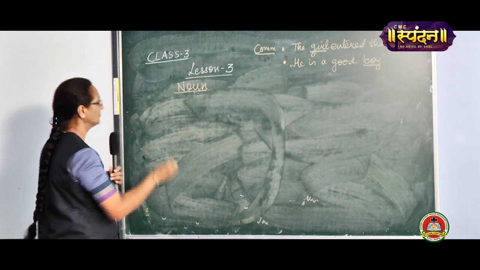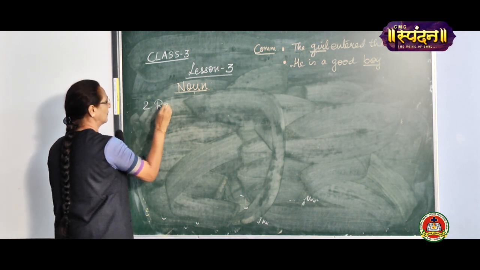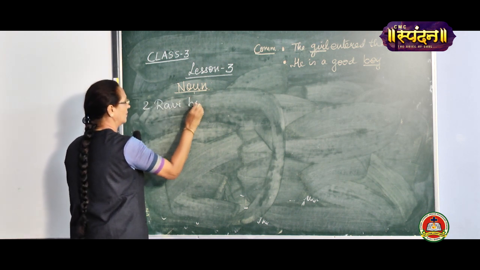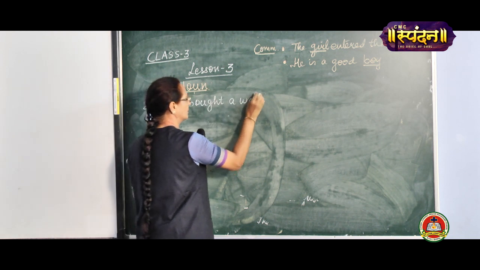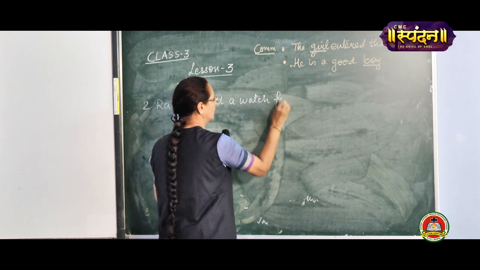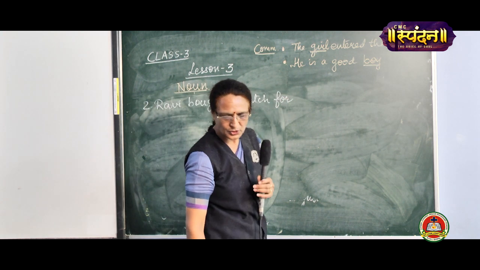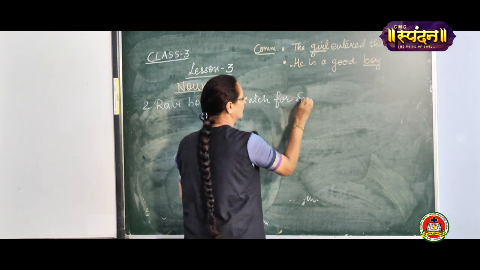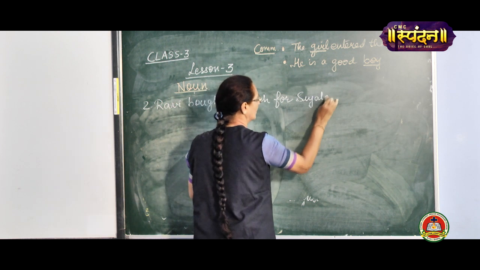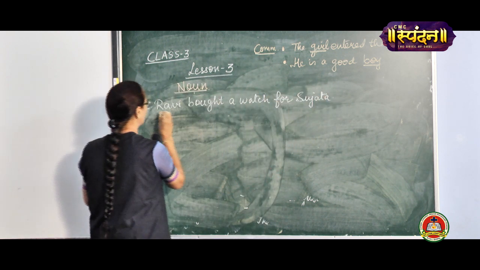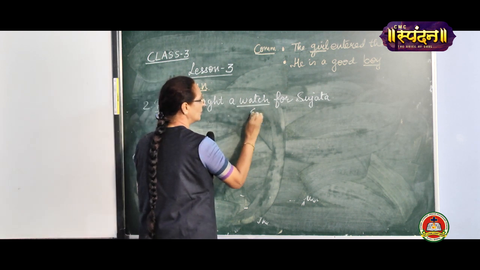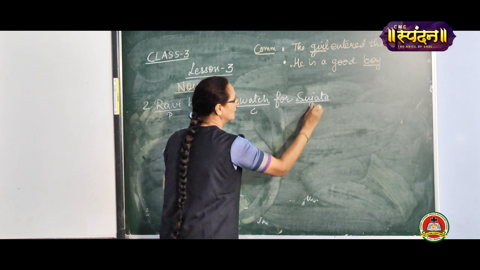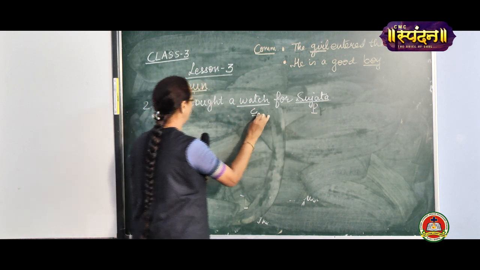Ravi bought a watch for Sujata. Ravi is a proper noun. Bought a watch, common noun. Sujata, again a proper noun.